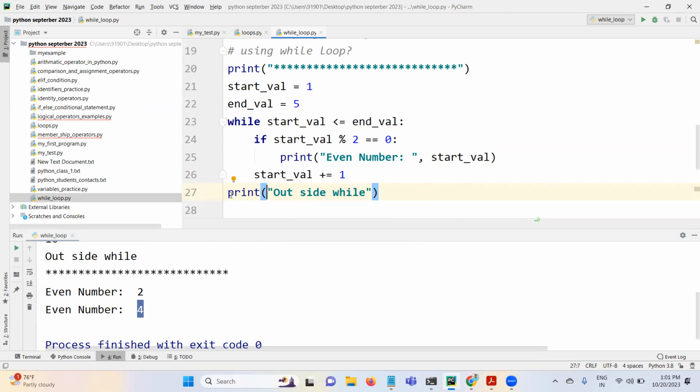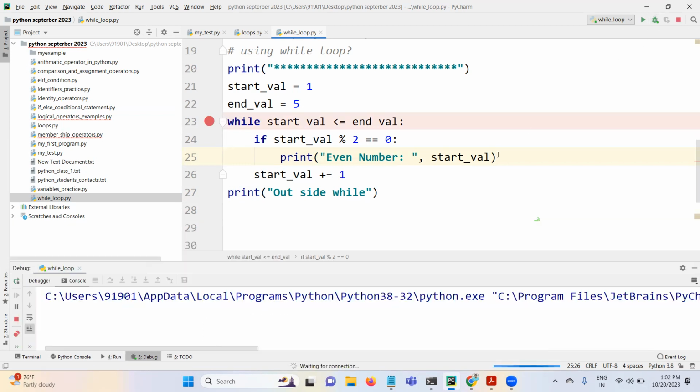This print statement is outside the while loop. So this statement is not going to depend on the while stuff. After completion of the while loop, this print statement is going to be executed. Okay. I am just keeping the debugger here. Just click the mouse here and it will show you that, instead of running, you can debug the program.